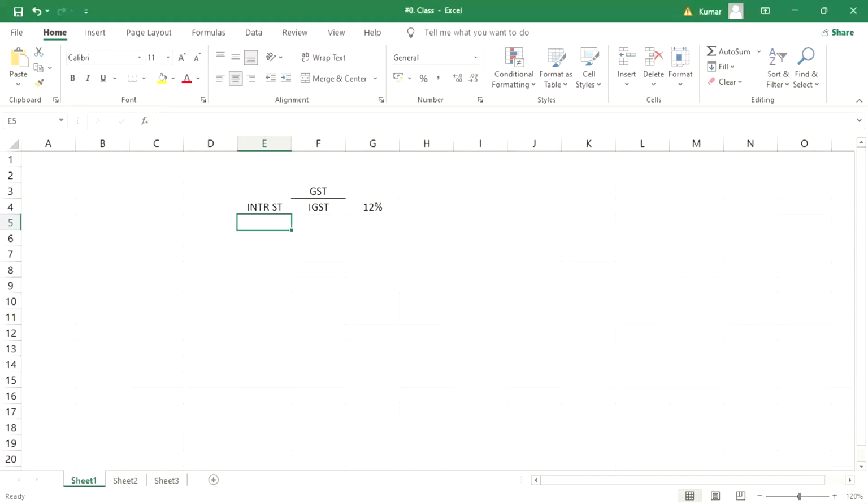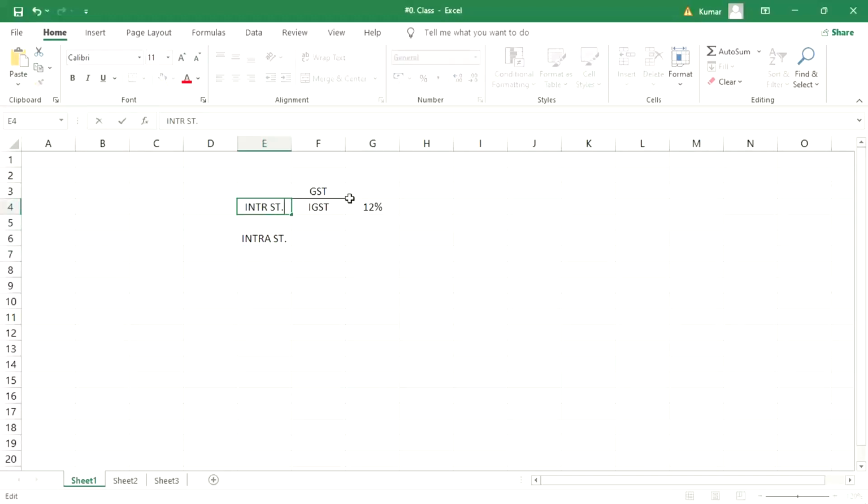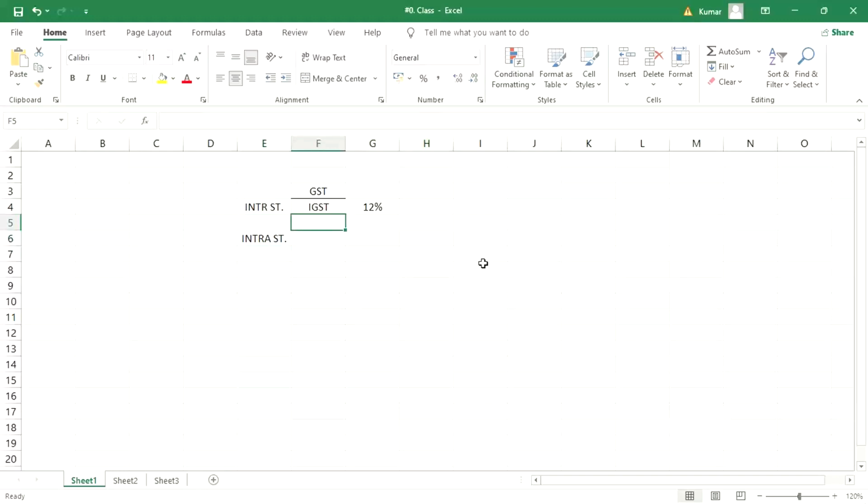If both belong to the same state, then what is happening, guys? This is called intrastate movement, and here the same 12% is going to be segregated into two parts, CGST and SGST.